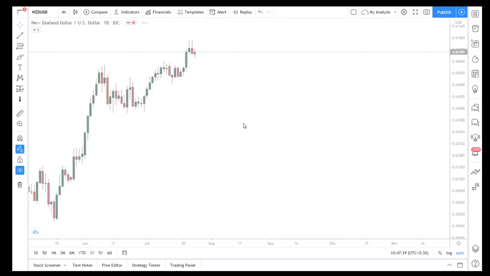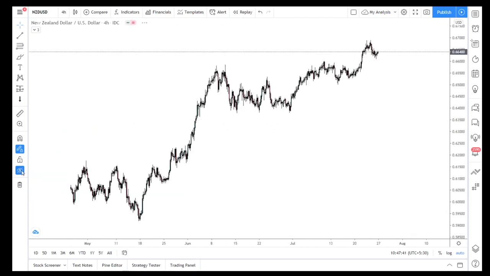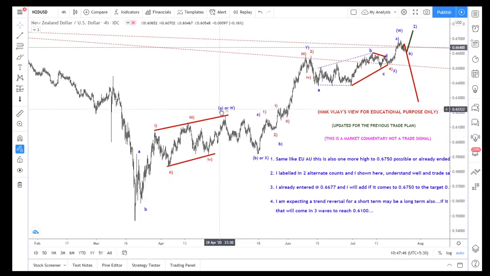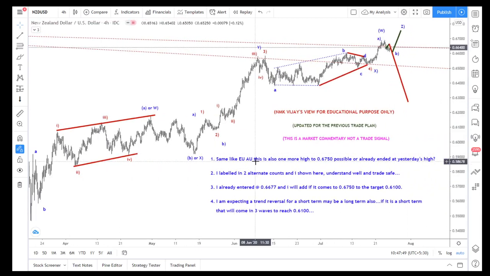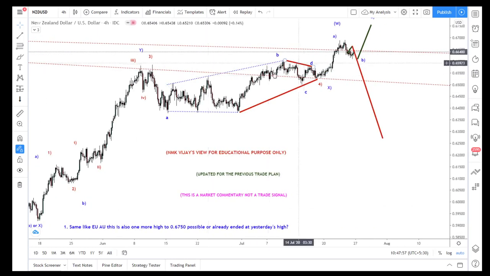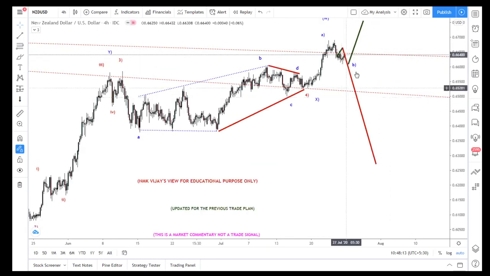And let's move on to the 4 hour. Same here, we can make it an A, B, C, as A and B or X. If 1 2 3 4 5 is over here, then 1 2 3, and the fourth wave is a very beautiful triangle here. So this ABC is A, and this is also an A B C D E. What I said is, in the past I took this as a third wave, and the fourth and fifth waves have to come to the upper side. That is what I said last week, exactly like that.